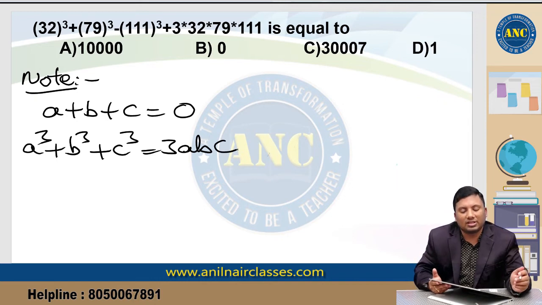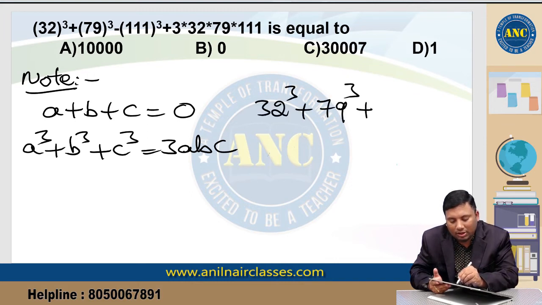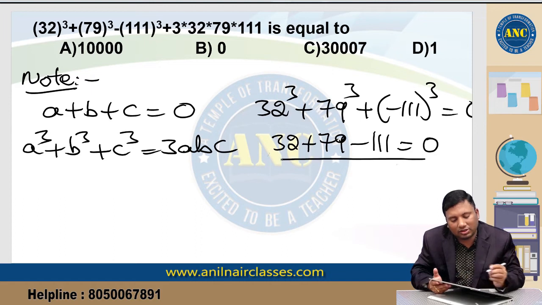A plus b plus c is 0. A cube plus b cube plus c cube is 3abc. So 32 cube plus 79 cube plus minus 111 whole cube is 0. So it is nothing but 32 plus 79 minus 111. So answer is nothing but 0.